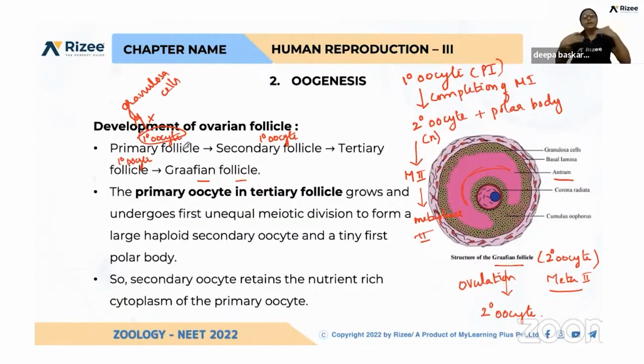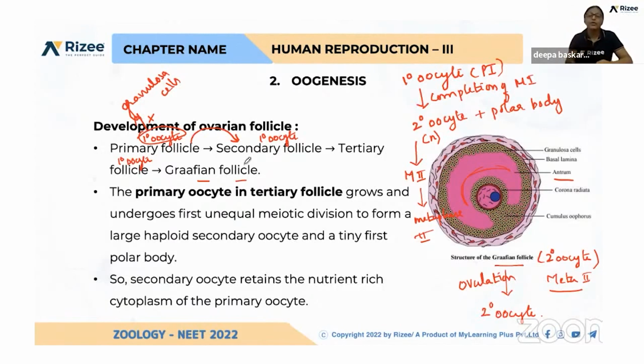Every month, from those 60 to 80K primary follicles, one primary follicle will be selected and differentiated into a secondary follicle. Others will remain as primary follicles.